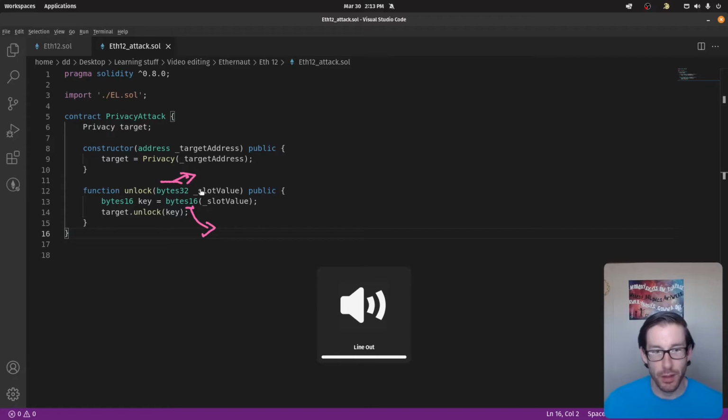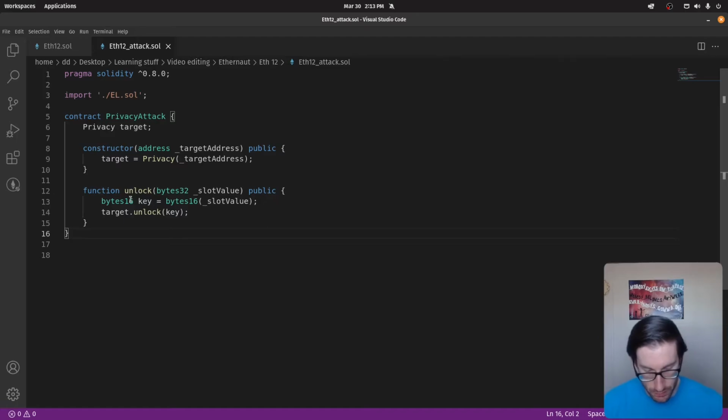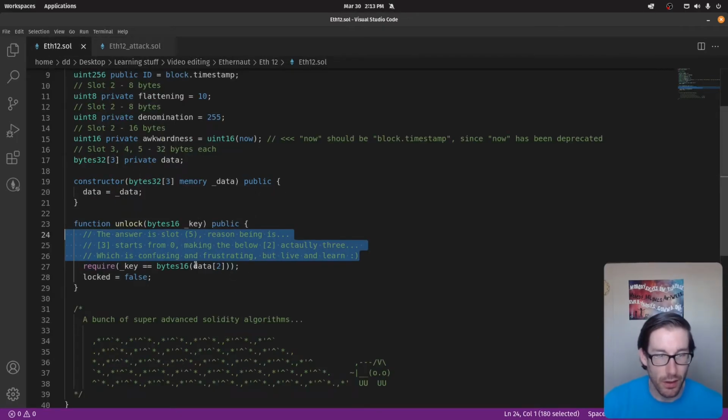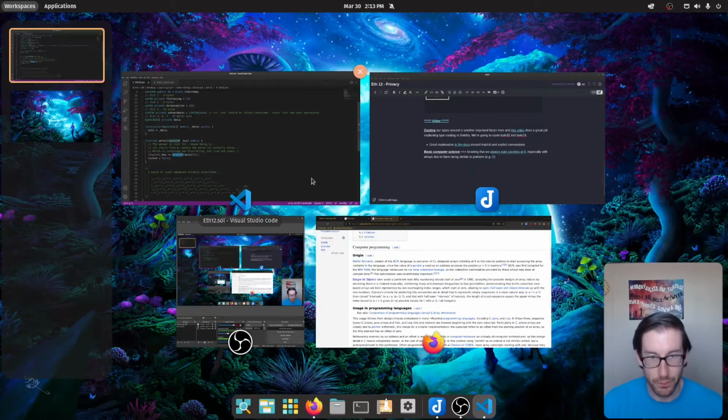Now we're going to basically put in our 32. We're then going to cast that 32 into a 16, and then we're going to put that into a key variable that's 16, and that's going to actually suit us and fit what we need to do in that situation to beat that challenge, because we can see here it's looking for 16, not 32.